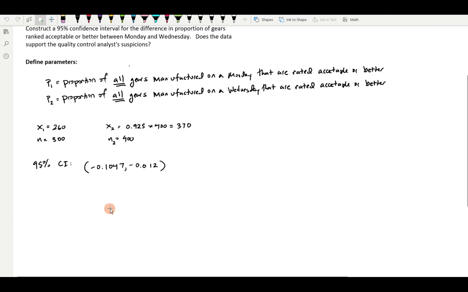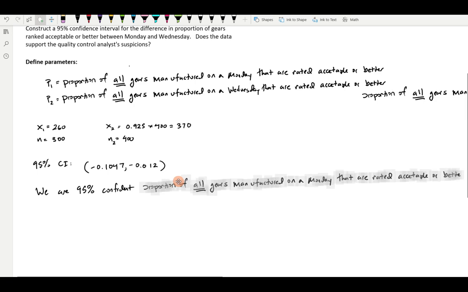To find Wednesday, we're given the percentage, so in order to find the number of successes, I'm going to have to do a little bit of math. X2, the number of successes on Wednesday, the number of gears that were ranked as acceptable, requires a little calculation. I'm going to do 0.925, that is the percentage converted into a decimal, times the sample size, the 400 gears. That will tell me how many gears were ranked as acceptable.